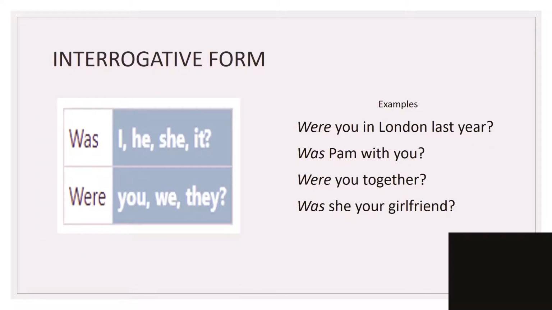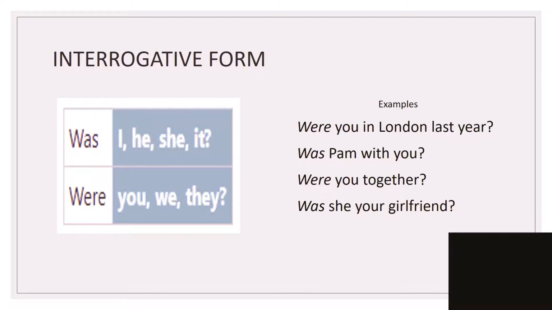Okay, next we have the interrogative form. We're going to use was or were at the beginning of the sentence. Same thing, using I, he, she, it for was, and you, we, they for were. Don't forget, the question mark is necessary for questions, okay, or interrogatives.